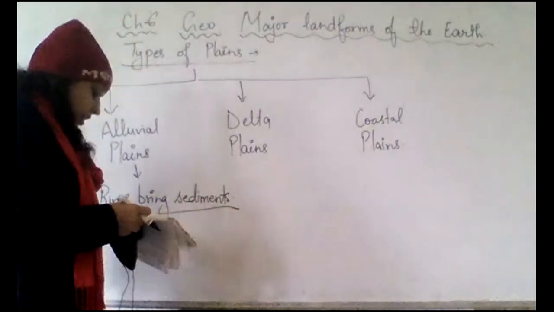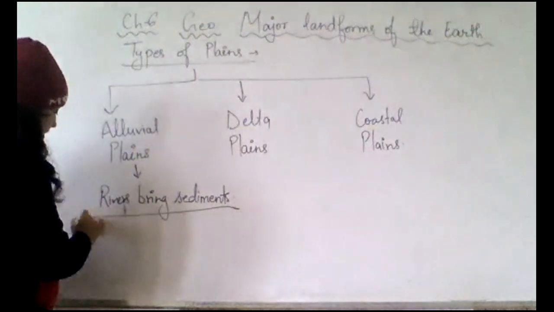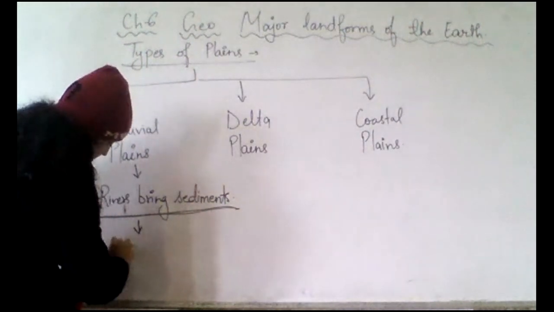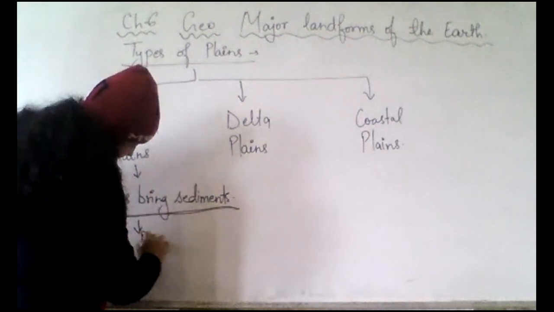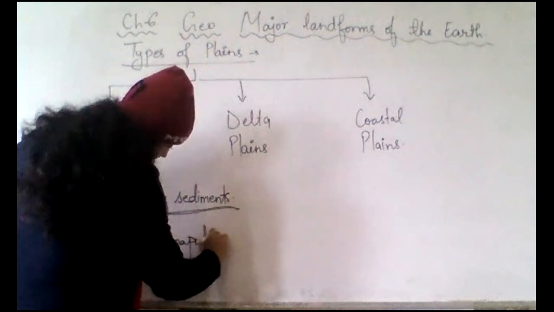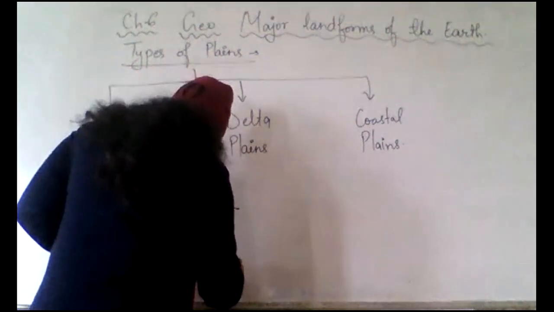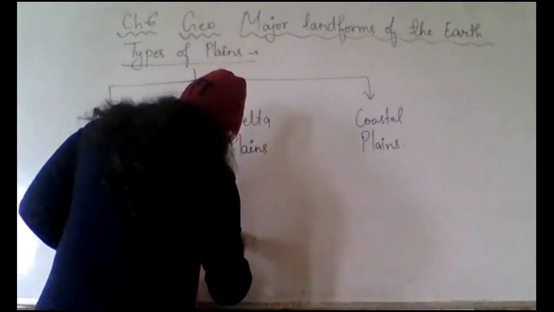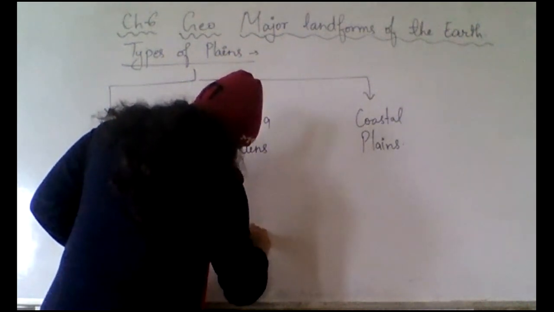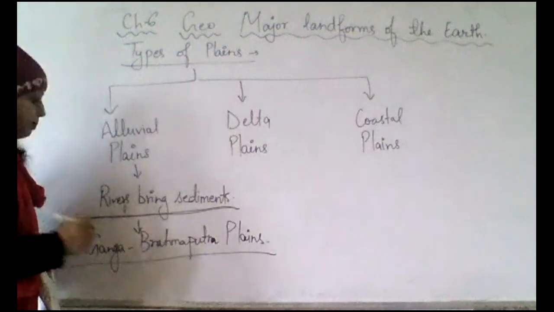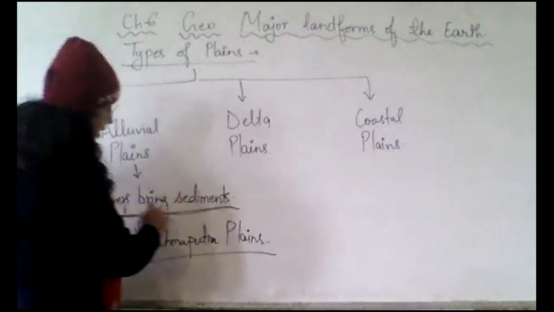In this we have the Ganga Brahmaputra plains, which are made by the sediments.